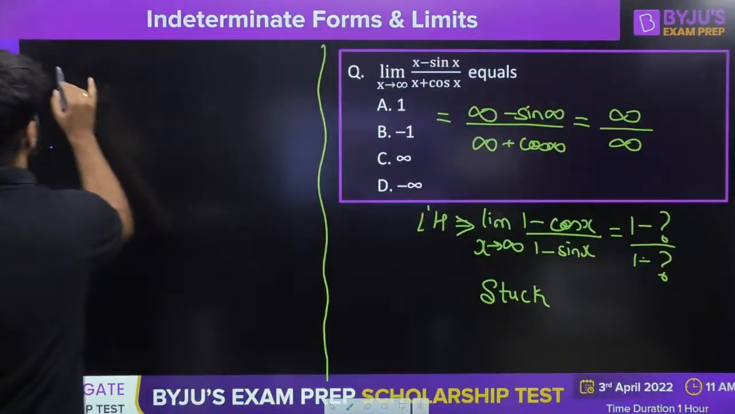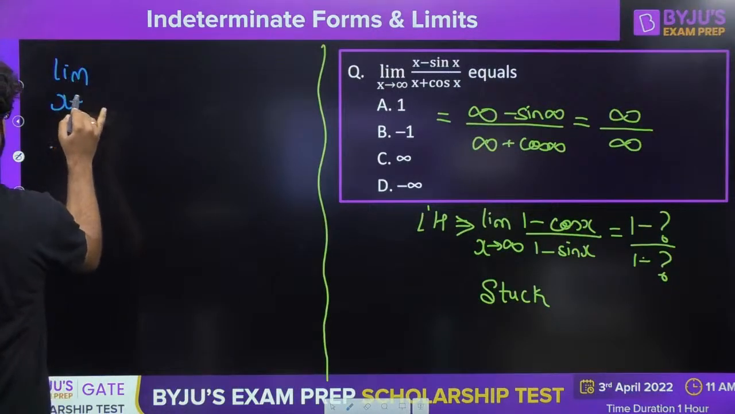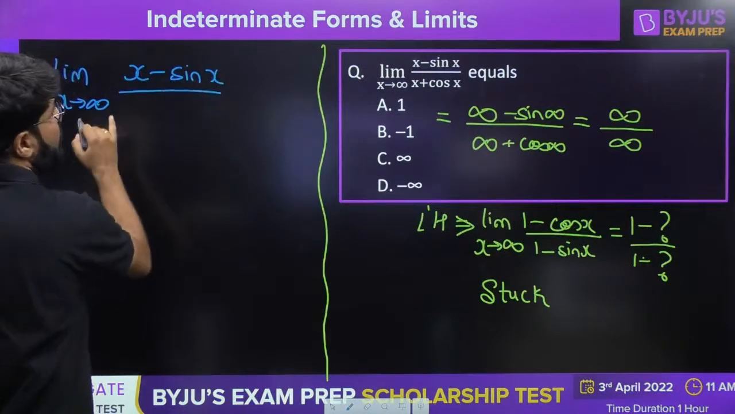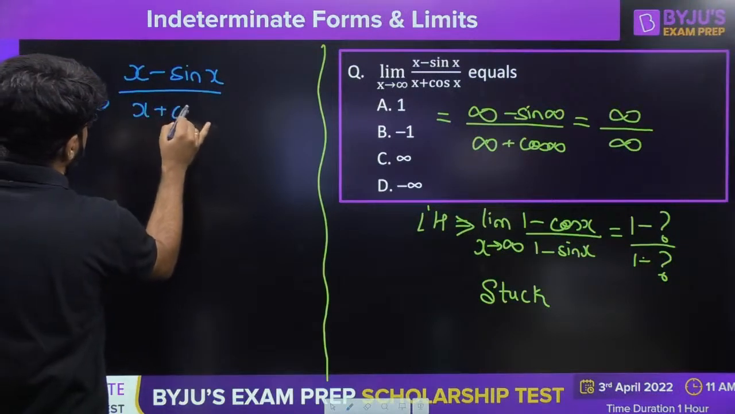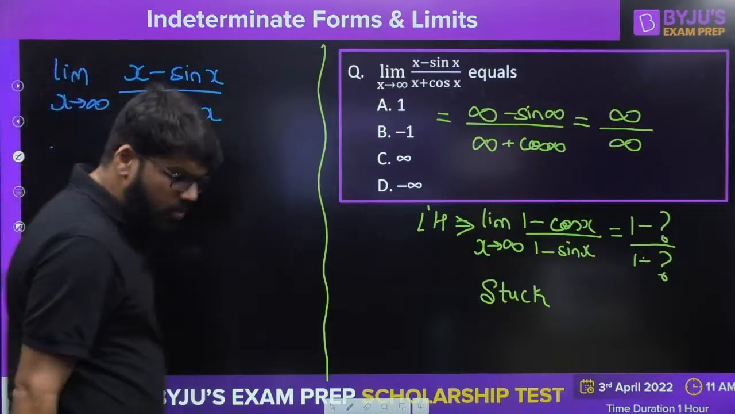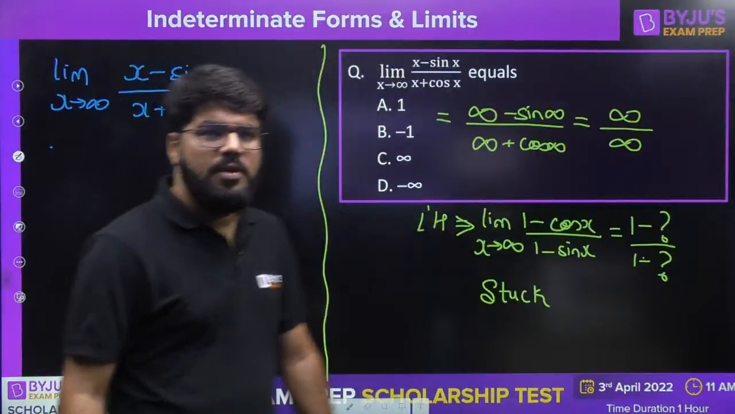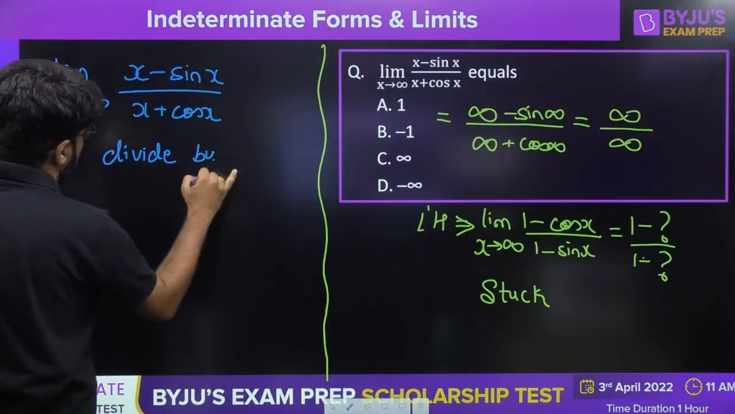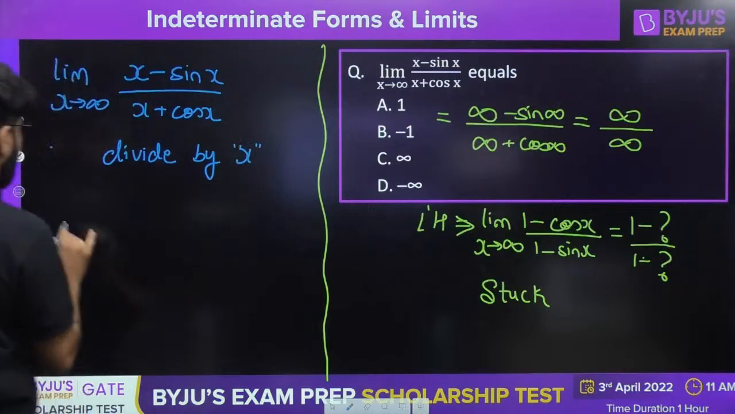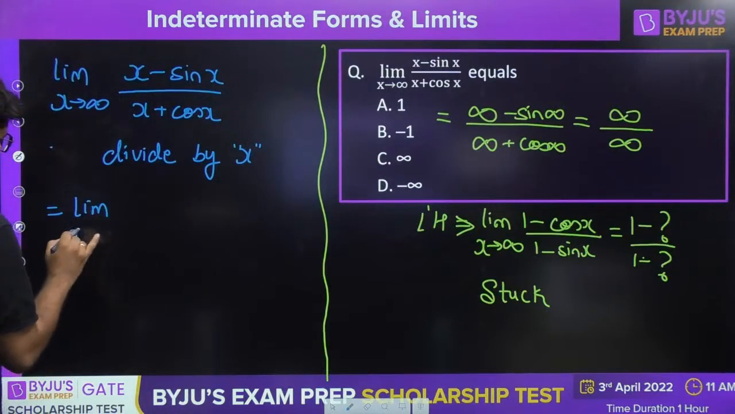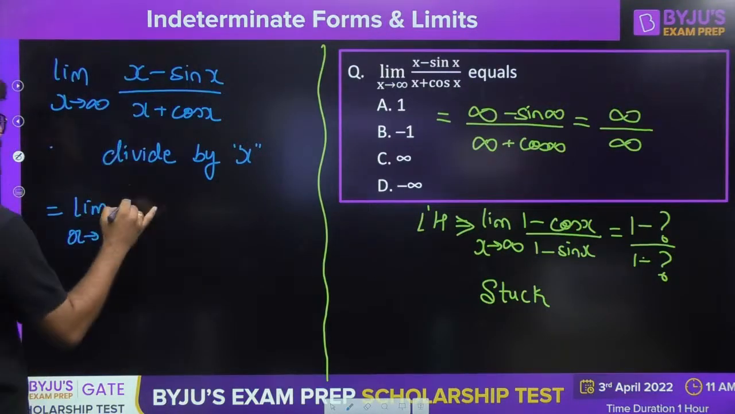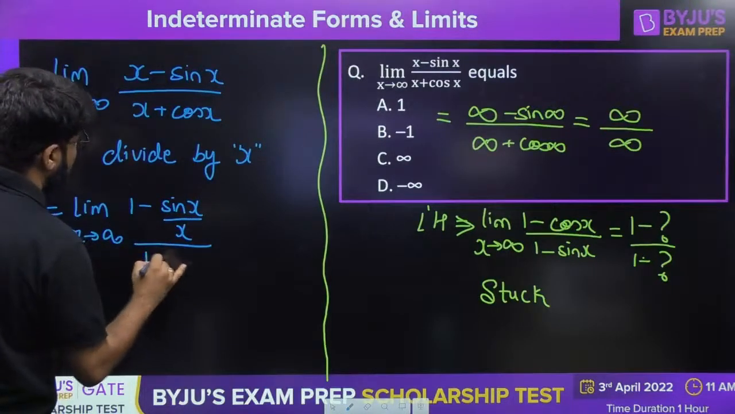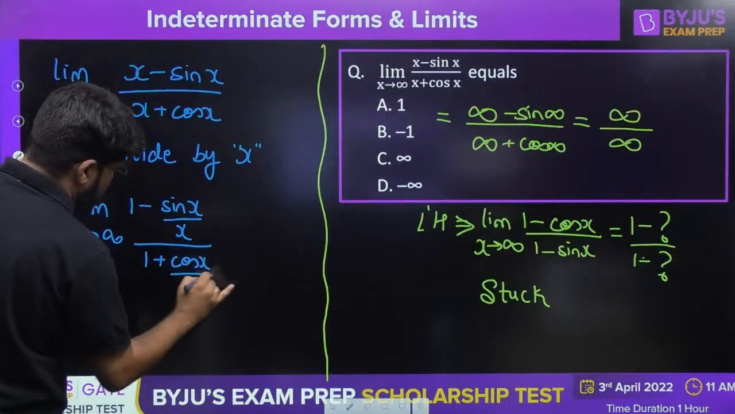So there is a method that can save you. Limit x tending to infinity, x minus sin x upon x plus cos x. What you can do is divide by x throughout, in the numerator and denominator. So this becomes the limit of x tending to infinity, 1 minus sin x by x upon 1 plus cos x by x.